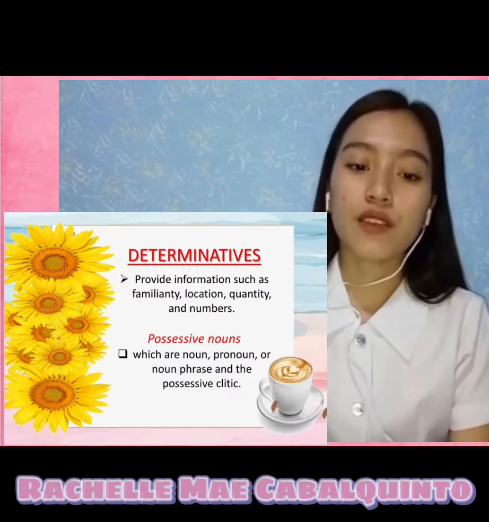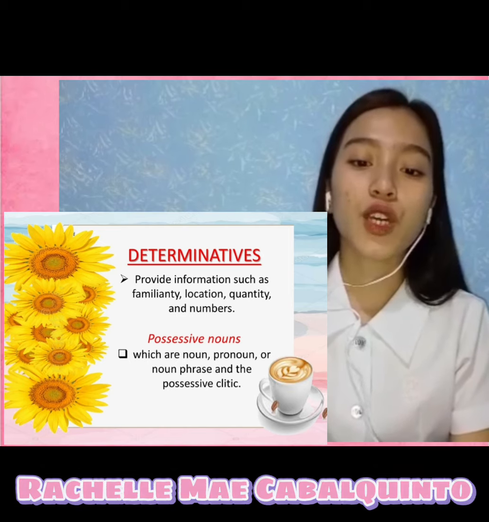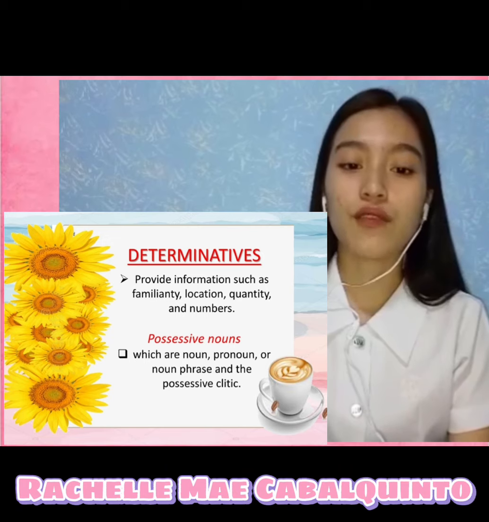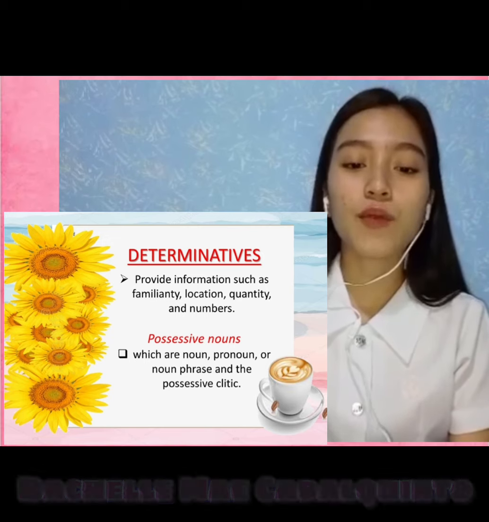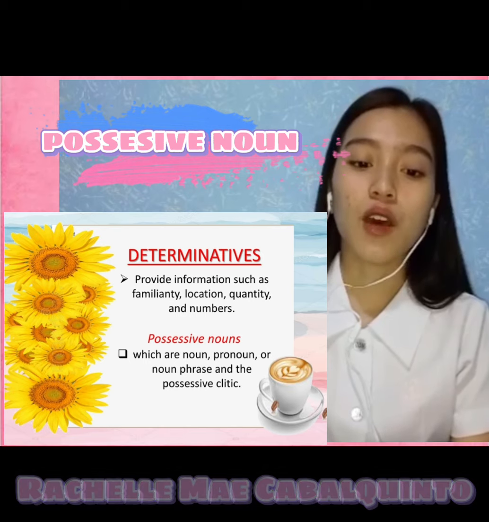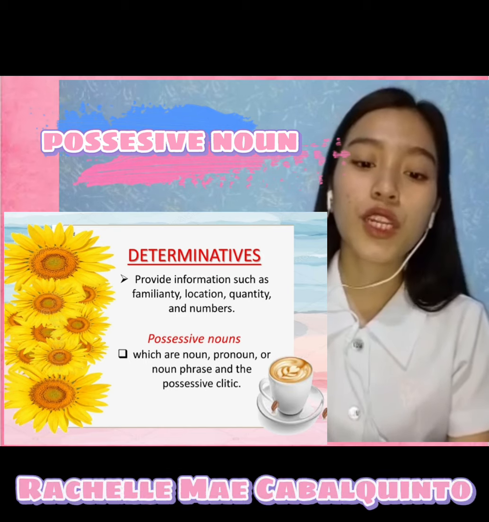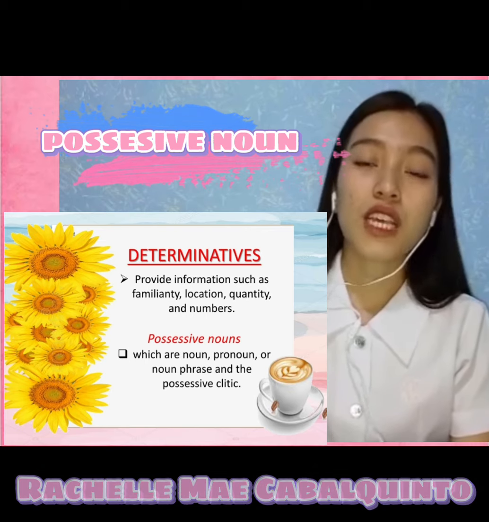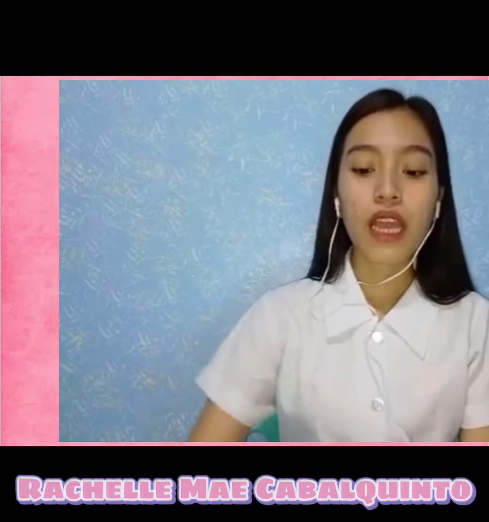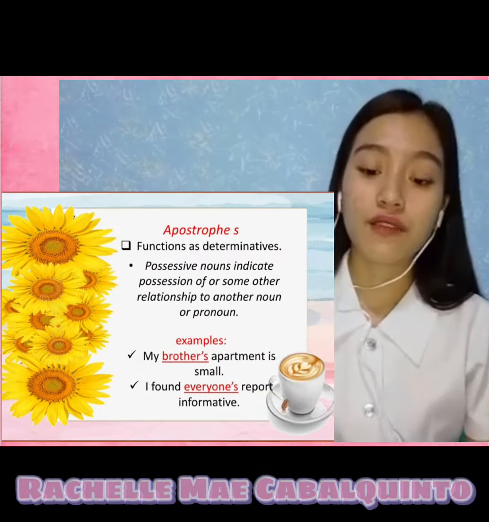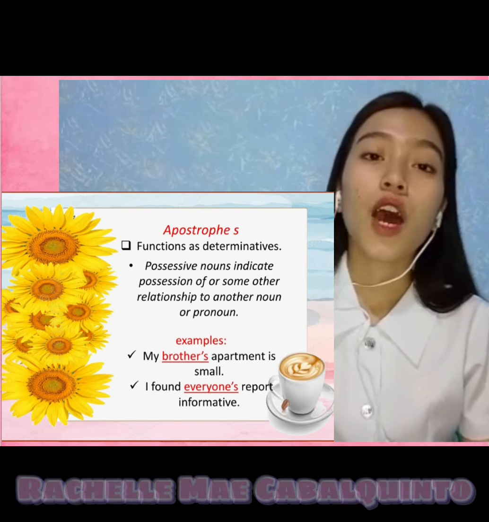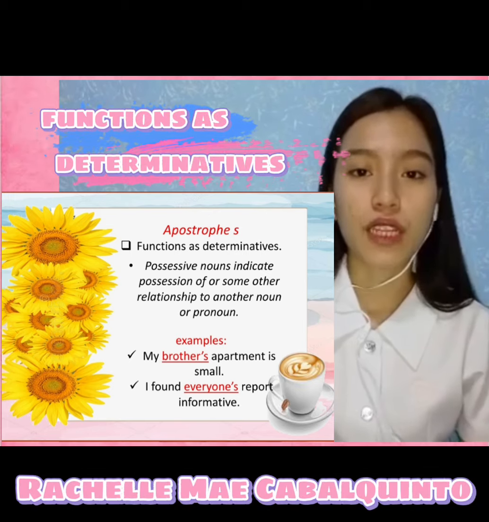Next, determinatives. They provide information such as familiarity, location, quantity, and possessive numbers. And when we say determinatives, it includes possessive nouns. When we say possessive nouns, these are the noun, pronoun, or noun phrase, and the possessive clitic. And along with the possessive noun is the apostrophe s. And apostrophe s also functions as a determinative.